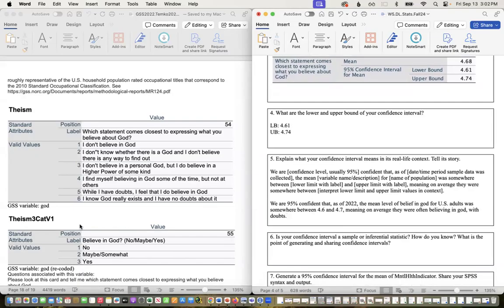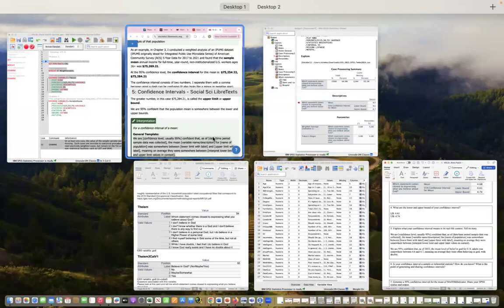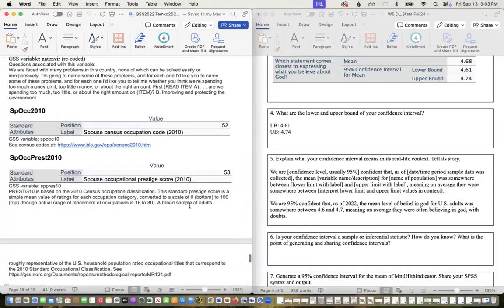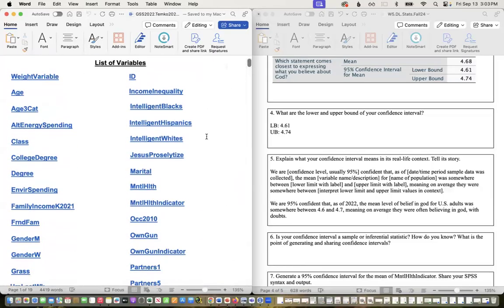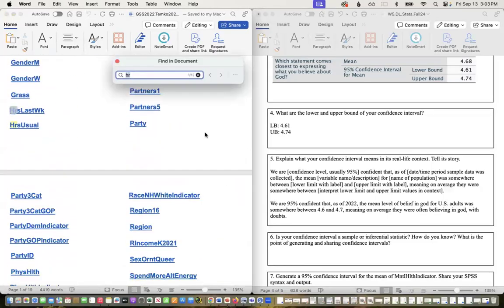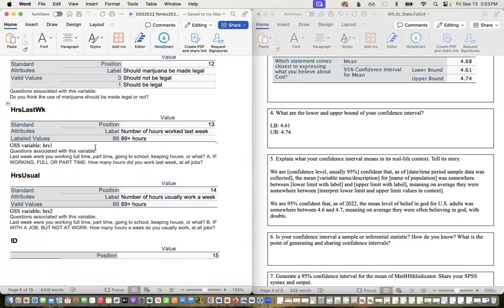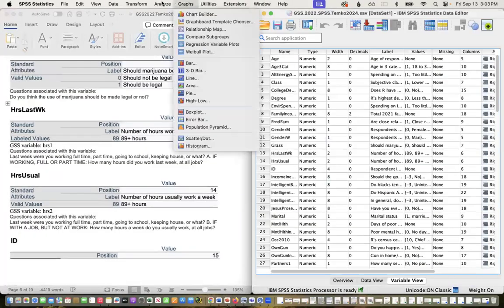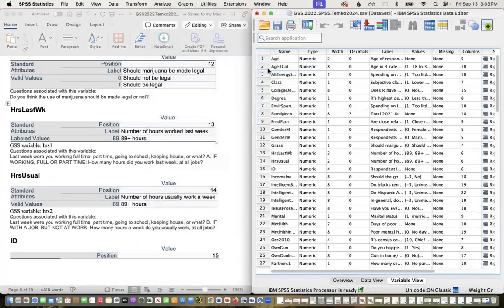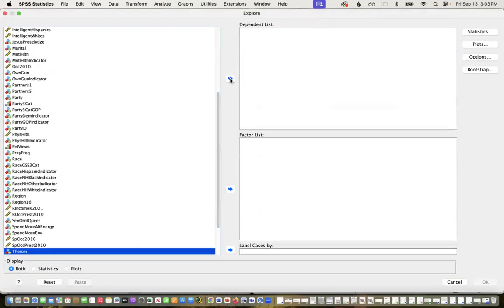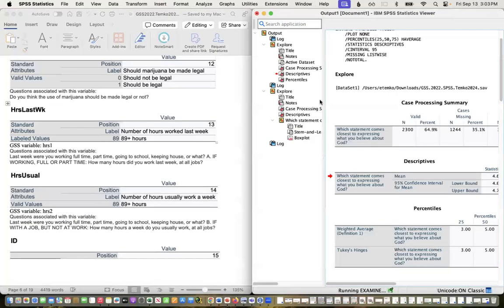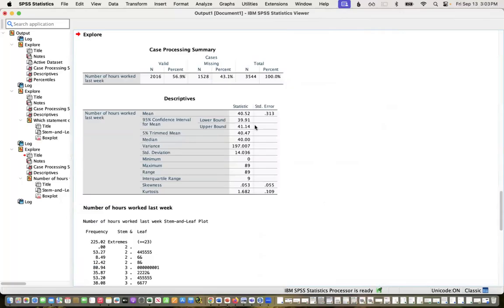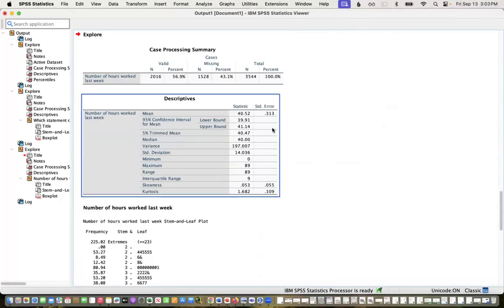Okay, let's try just one more here. Let's look at the hours worked last week. So that's going to be hours last week. So how many hours did you work last week? And again, I can do either way. And so you see here that we have our 39.91 and 41.14.